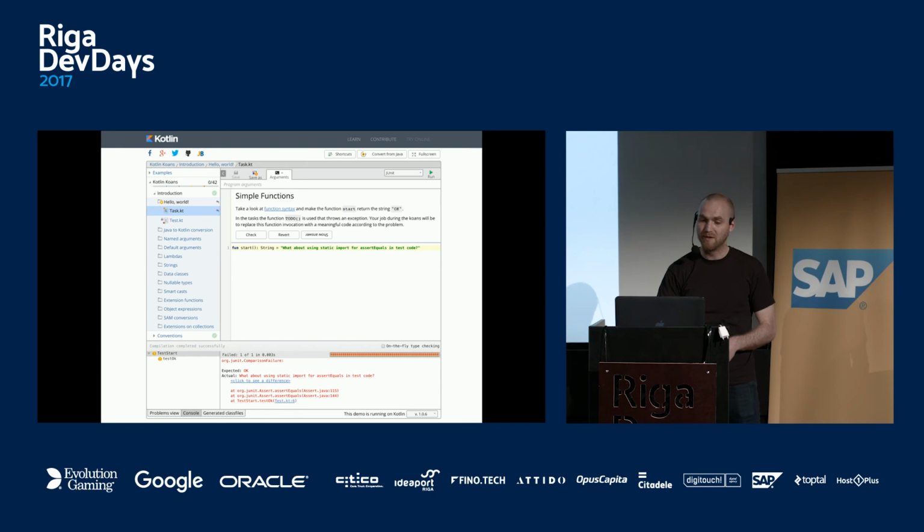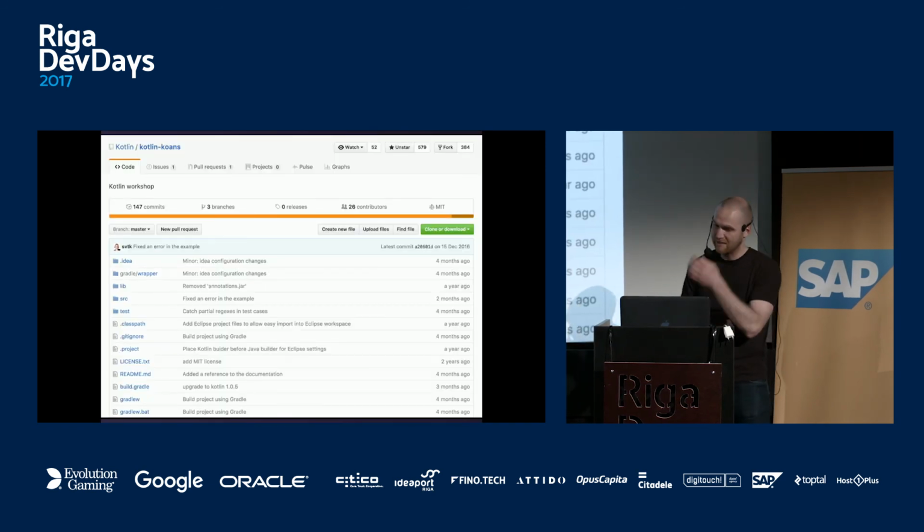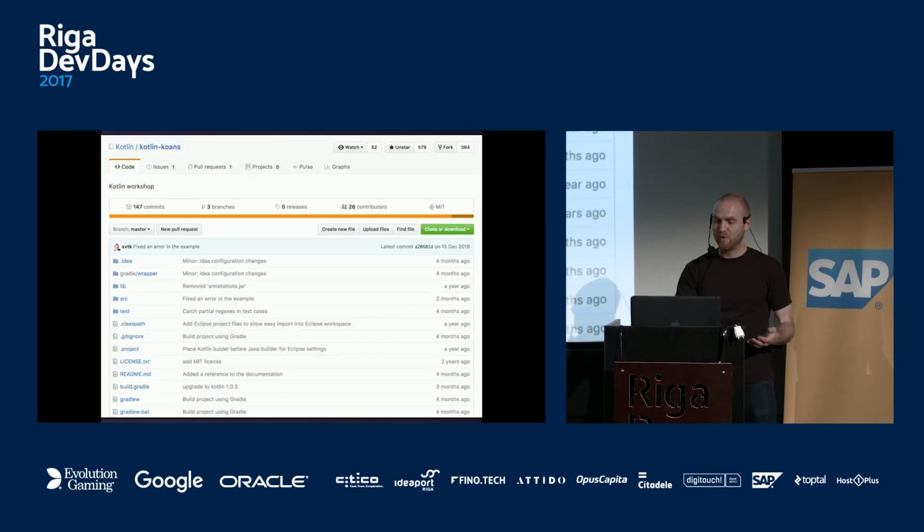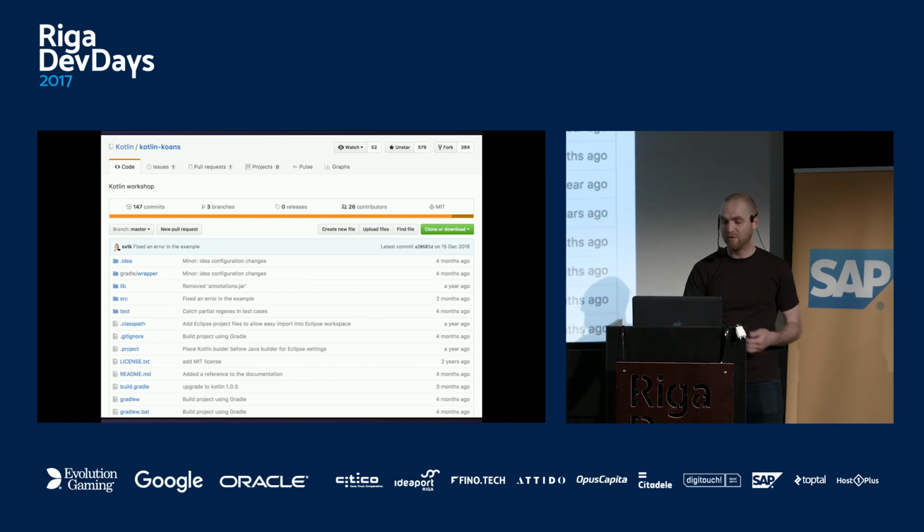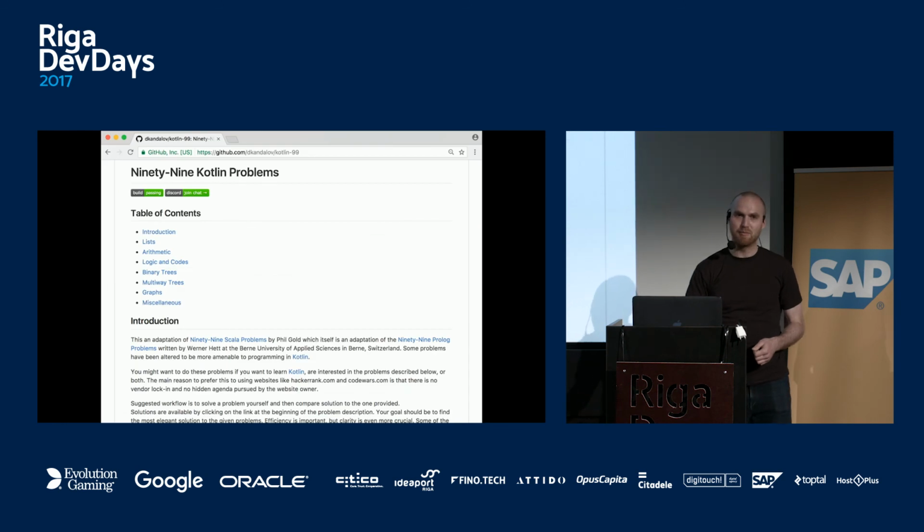You can do it in your browser. Kotlin Koans are also on GitHub. You can just clone them and do them. I do recommend them. It's a pretty good, hands-on introduction to the language. And then I did 99 problems in Kotlin. So if you know 99 problems in Scala, maybe you can compare.